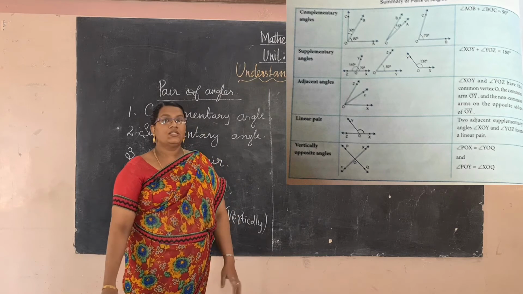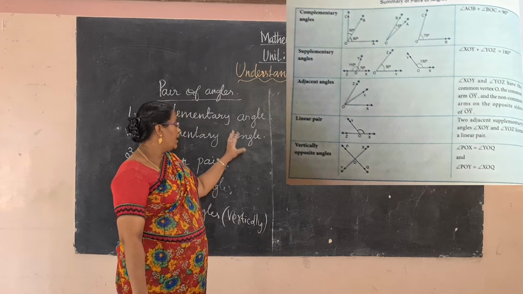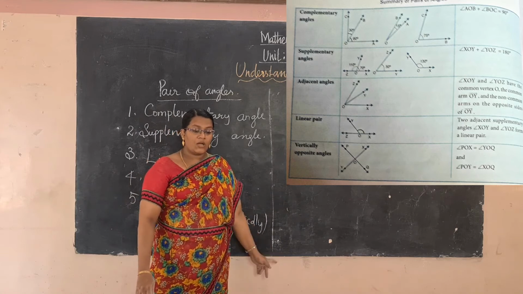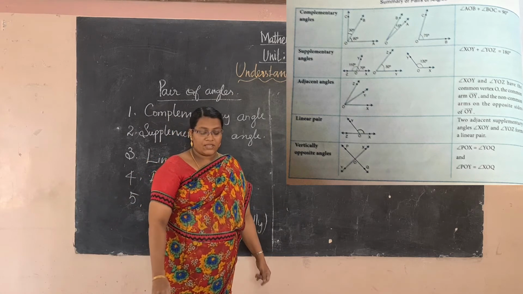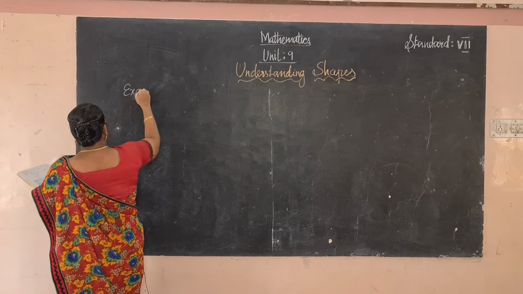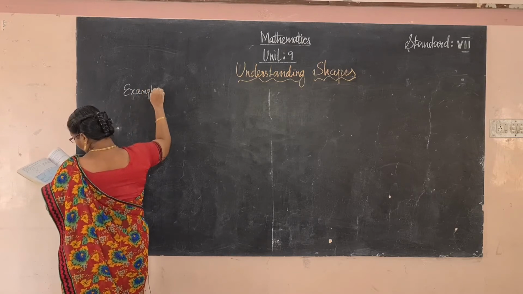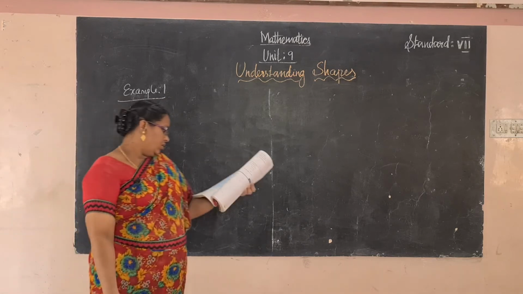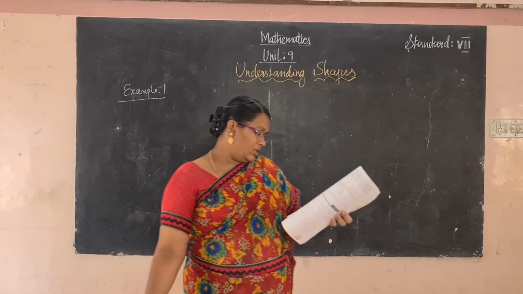So today we have learned about this concept. I hope you all understood this concept. Now move to the example problems. Example 1. Find the complement of the angle 72 degree.